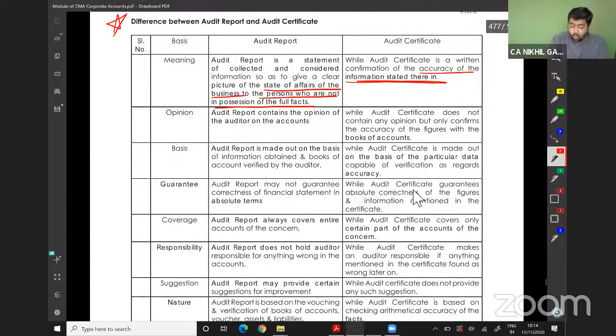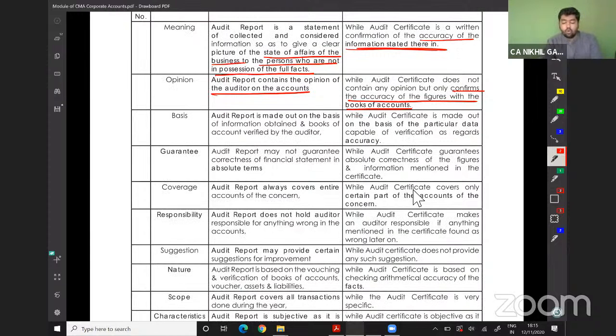Opinion: the auditor's report contains the opinion of the auditor on the accounts, while the audit certificate does not contain an opinion but only confirms the accuracy of the figures with the books of accounts. Basis: the audit report is made on the basis of information obtained and books verified by the auditor, while the audit certificate is made on the basis of a particular date capable of verifying the accuracy. Normally, they are taken using financial statements.